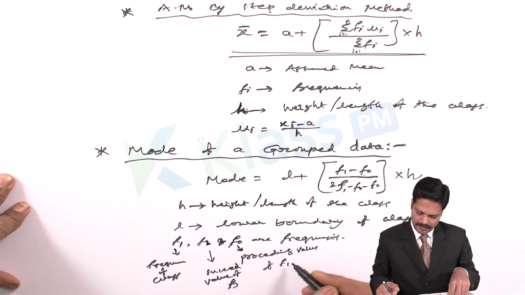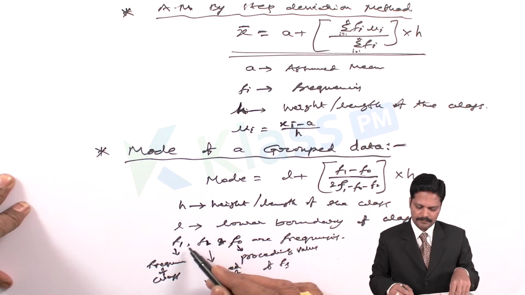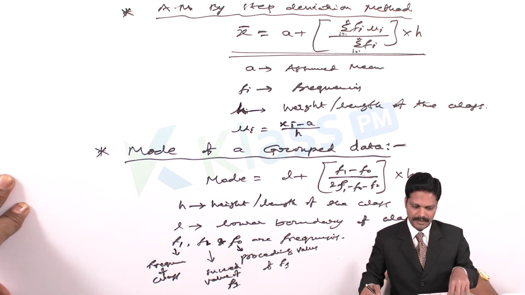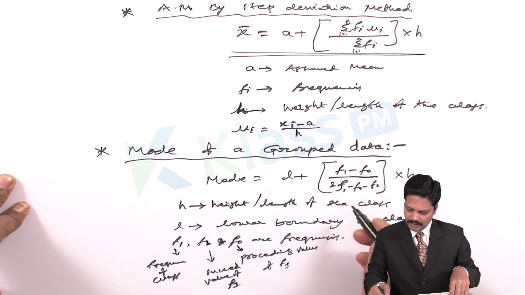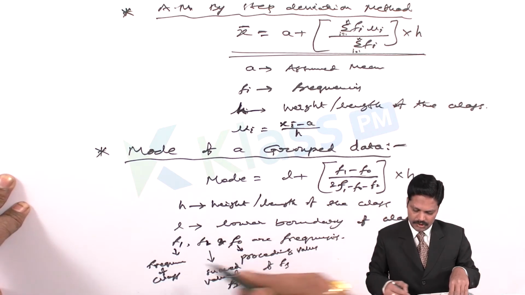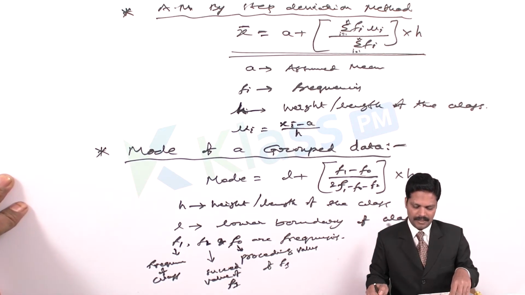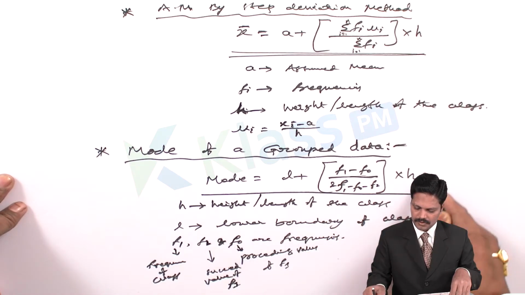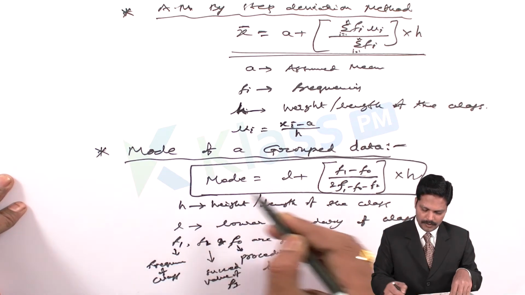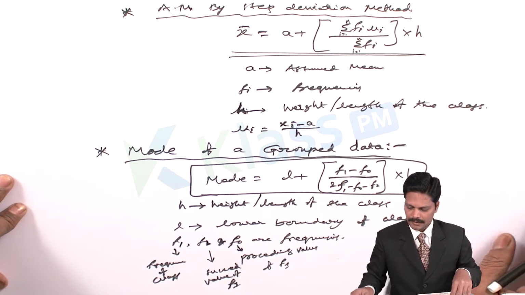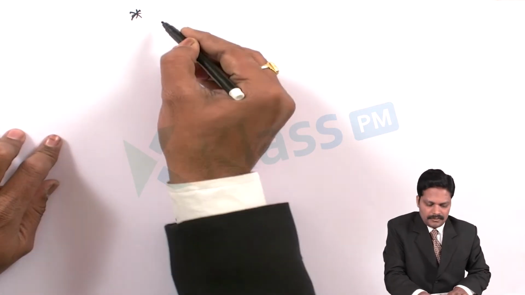In this manner we are identifying the f0, f1, f2 values, and we are having the L, h and f0, f1, f2 values. This formula is very useful to find the mode of the grouped data.